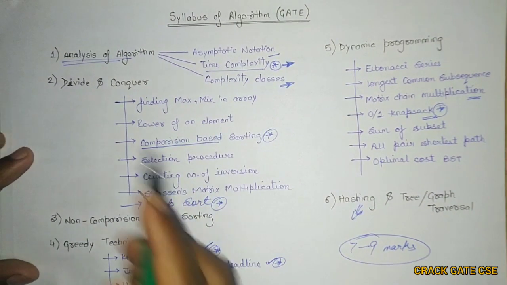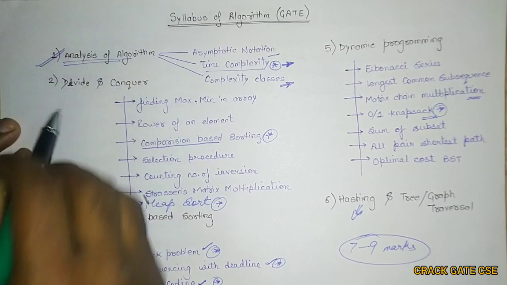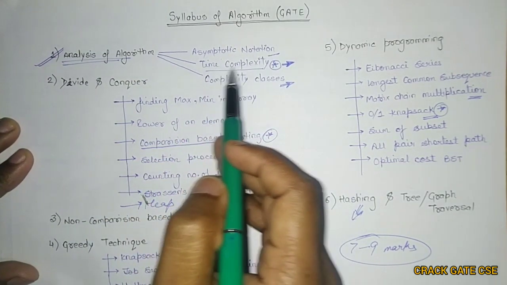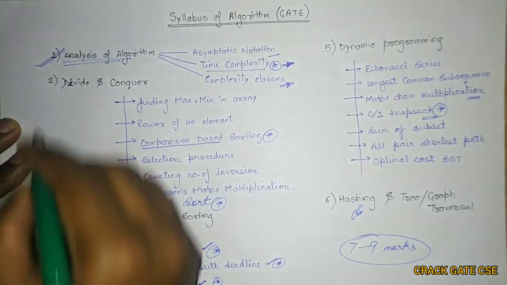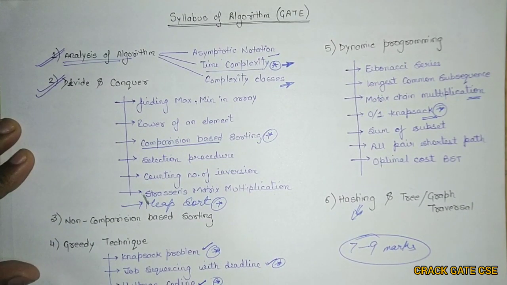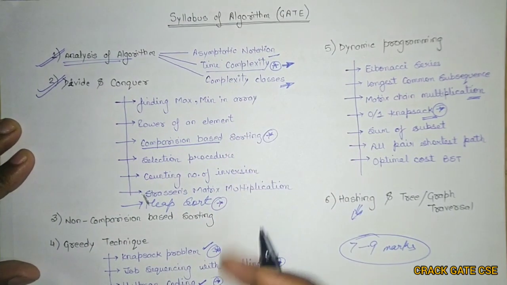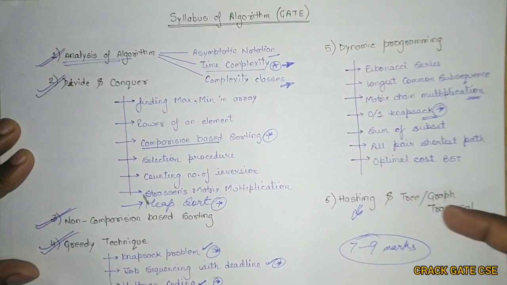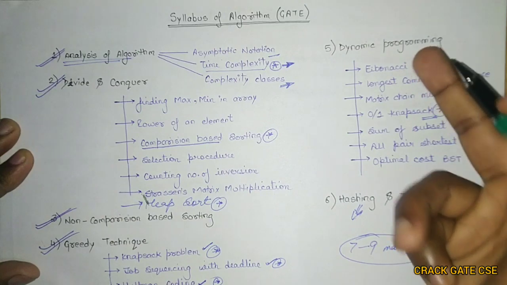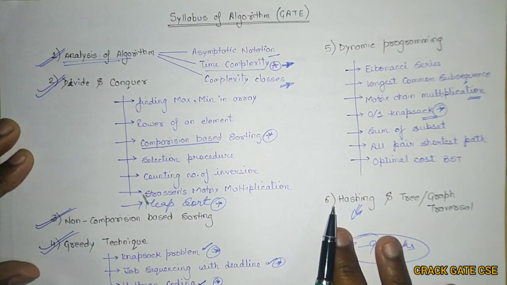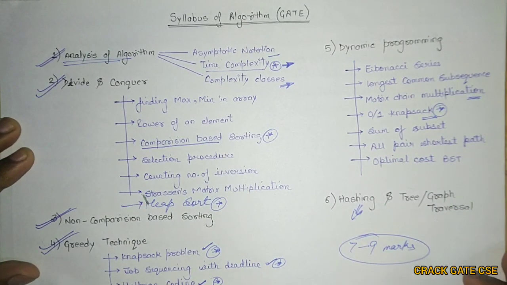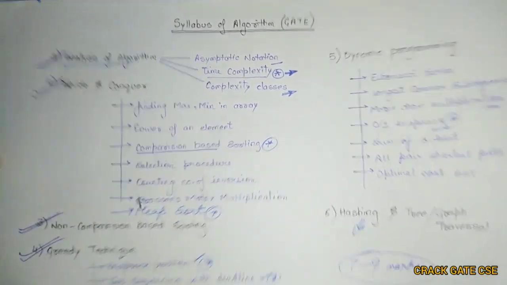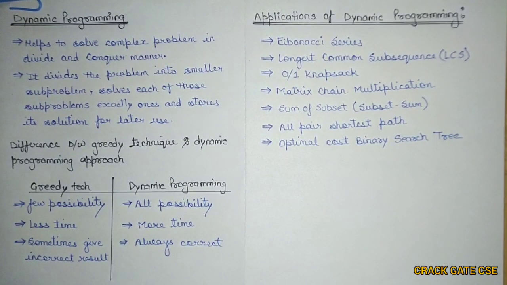We have completed analysis of algorithm, in which we studied asymptotic notation, time complexity and complexity classes. We have completed the divide and conquer chapter. We also completed the non-comparison based technique and greedy technique. So now we are left with the 2 chapters only. One is dynamic programming that I am starting today, and the other is hashing and tree traversal, which will be after a few videos. So now let's start with dynamic programming.